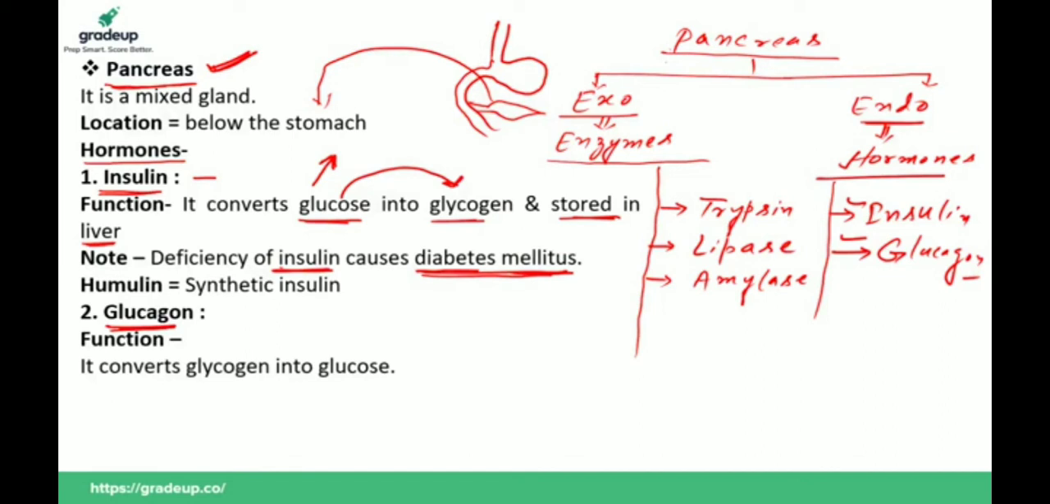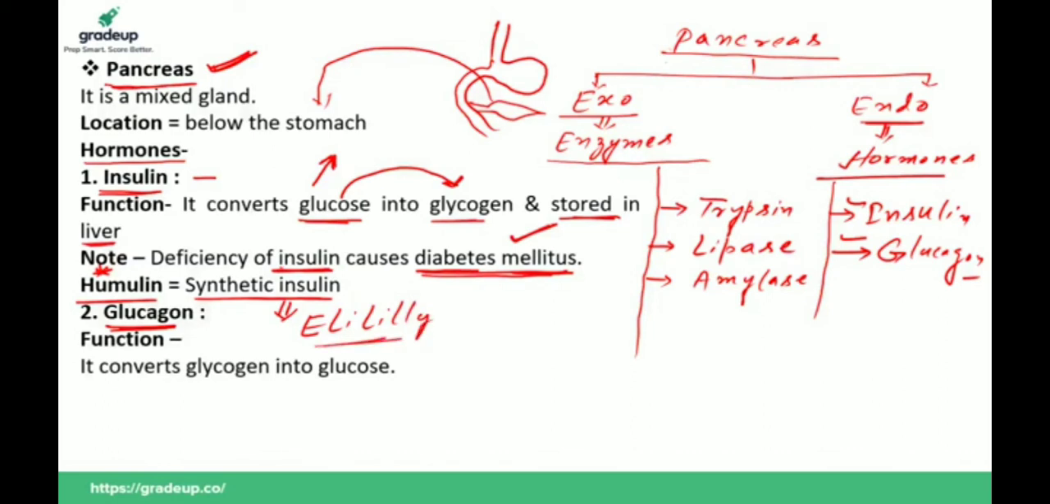Now, if there is a deficiency of insulin in our body, a disease takes place which is known as diabetes mellitus. So we have to take synthetic insulin in the form of an injection. This synthetic insulin is called humulin. What is humulin? This is very important. Humulin is synthetic insulin, or artificial insulin, made by an American company, Eli Lilly.